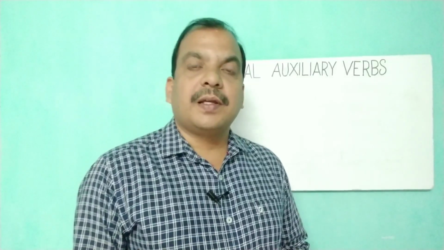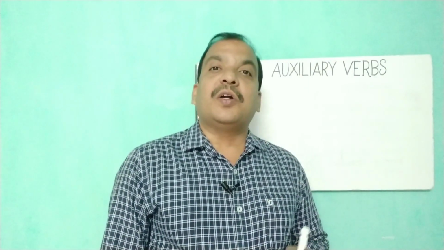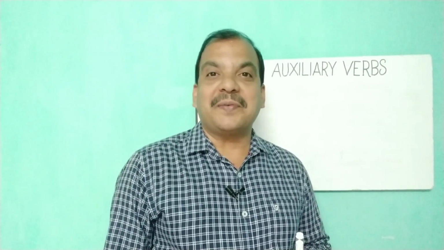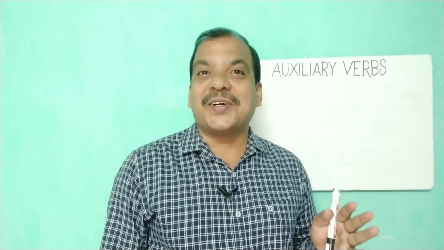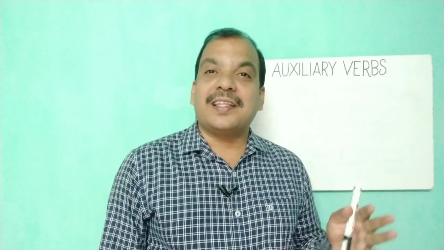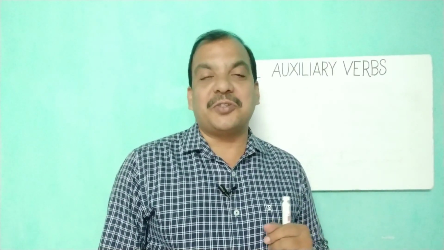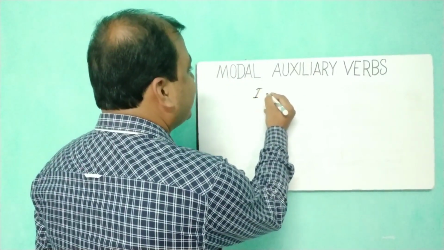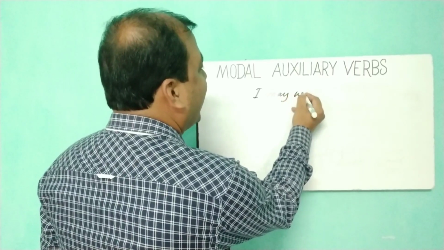Remember this. Friends, while making the present indefinite and past indefinite into interrogative and negative, we use do, does, and did. But remember, we should not use do, does, and did while making the modal auxiliary verbs into interrogative and negative. For example, I may write, you may write. I may write.